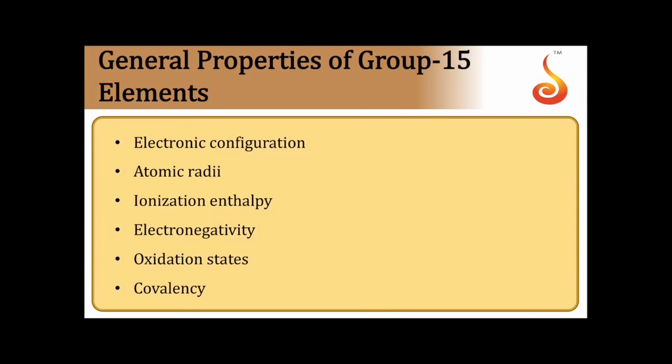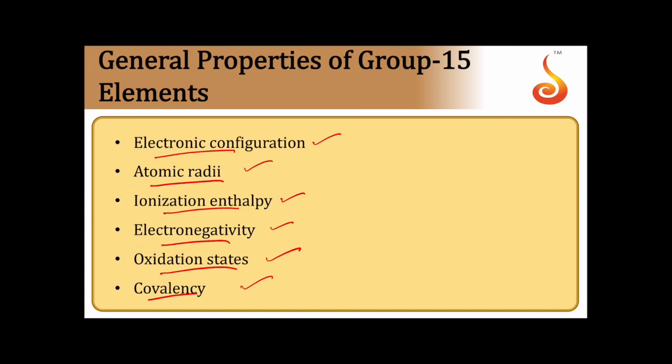Now the properties which we are going to discuss are electronic configuration, atomic radii, ionization enthalpy, electronegativity, oxidation states and covalency, meaning the maximum number of covalent bonds which can be formed.